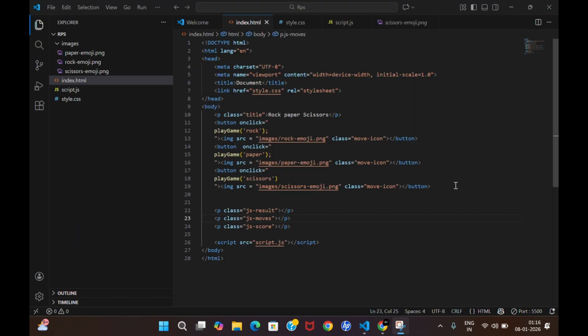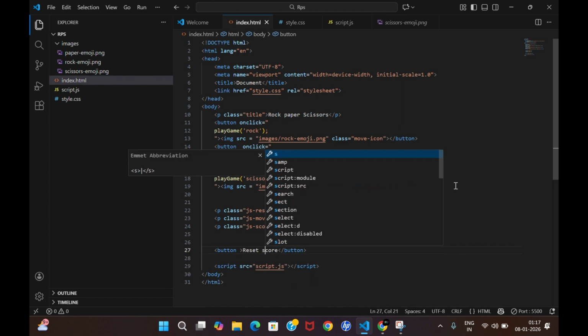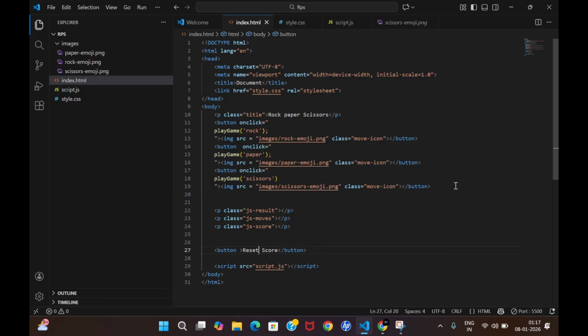To run reset score, first let me create a button of reset score, right? So let me create a button with the text name Reset Score, right? Let it be small or let it be capital, right? So reset score will be the thing.